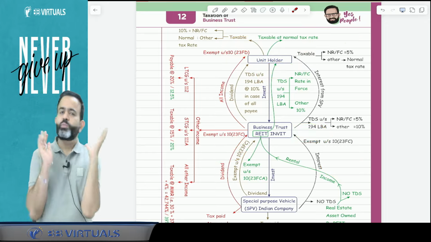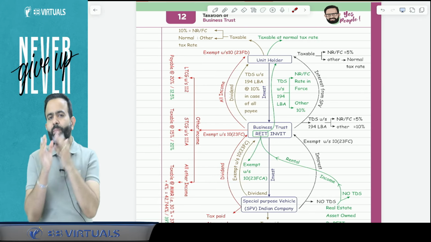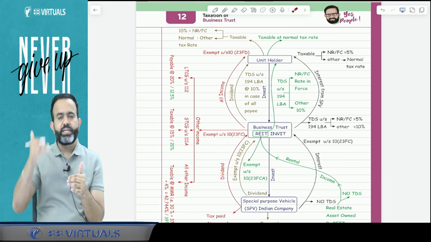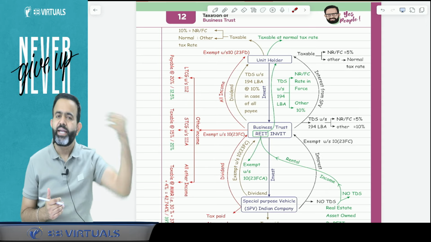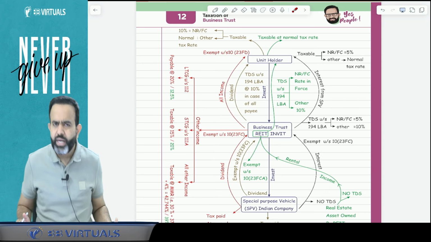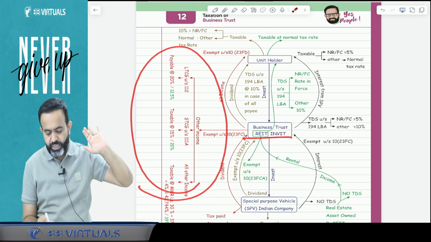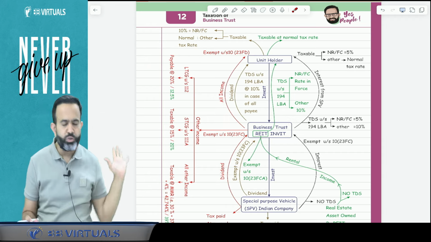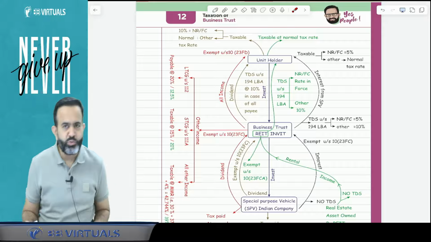Now suppose I am one of the unit holders and I received only 10,000 income. Can I say that in my hands 20%, that is 2,000, will be treated as interest from SPV, and 80%, that is 8,000, will be treated as other income, and other income is exempt in the hands of the unit holder, because all other income is taxable in the hands of the business trust? You understood my point or not? Yes sir, we have understood your point.